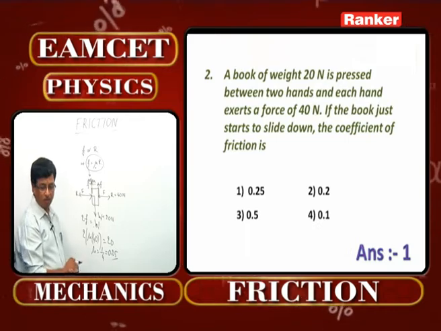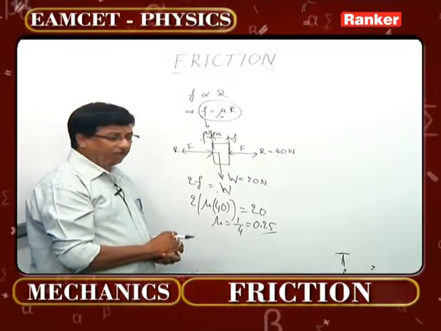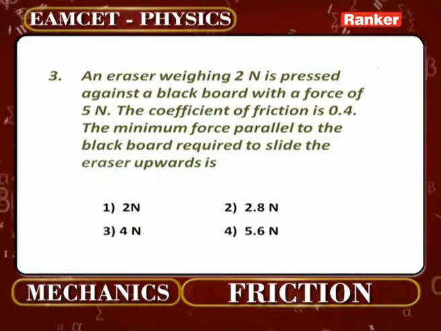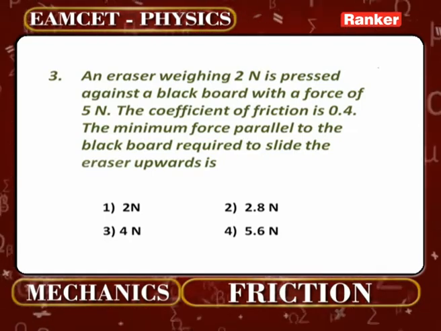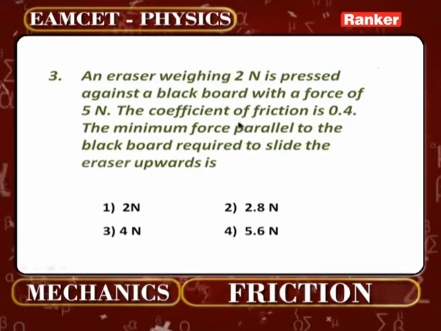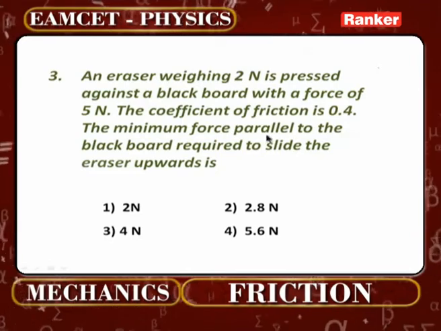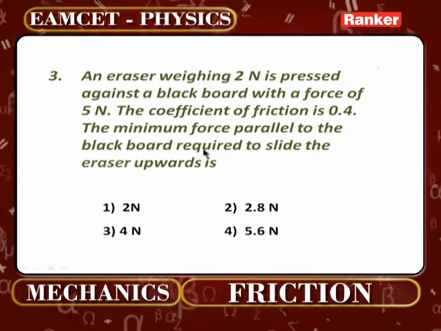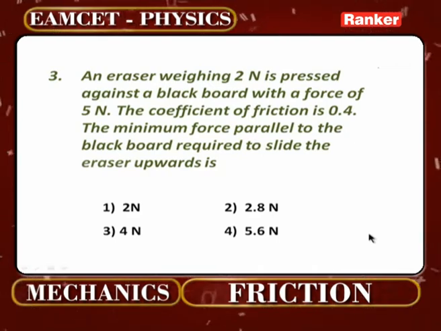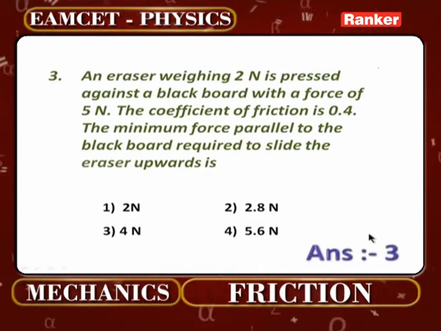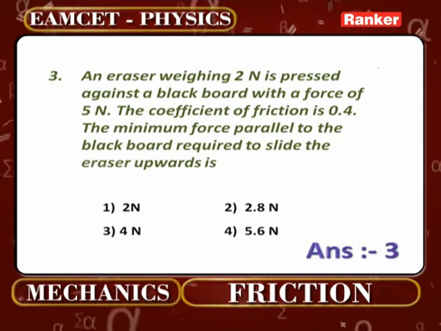If you just go to the next number over here, an eraser weighing 2 Newton is pressed against a blackboard with a force of 5 Newton. The coefficient of friction is 0.4. Find the minimum force parallel to the blackboard required to slide the eraser upwards. Every word that has been given is to be taken very care of while doing the EAMCET examination.